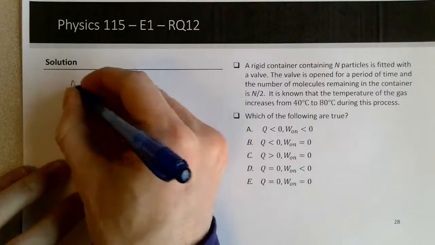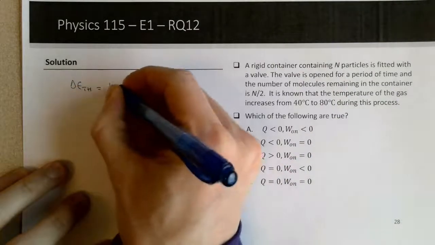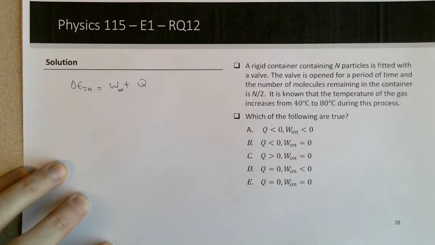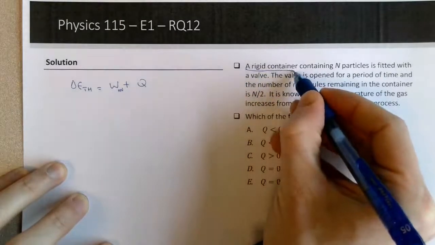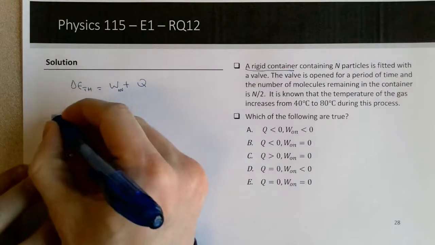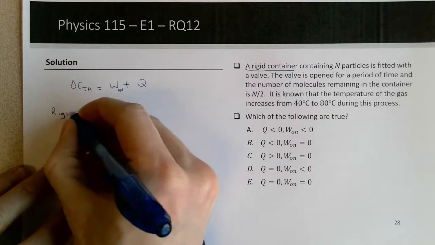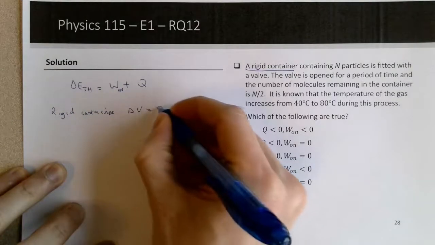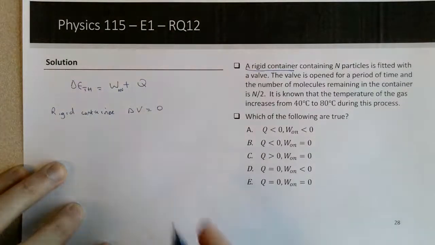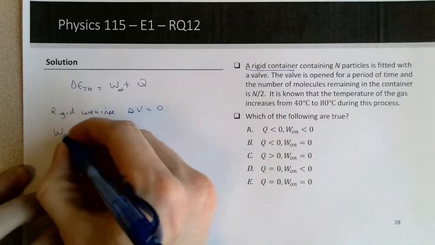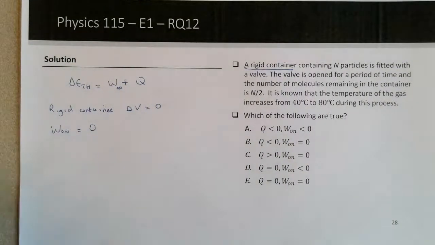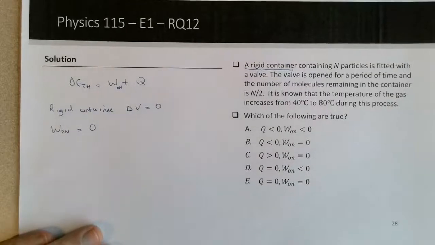If we think about the first law of thermodynamics, that's the context here. We can rule out some choices by thinking about the work. So it's a rigid container. A rigid container is code word for a container that can't change its volume. So the delta V is 0, and the work is 0. The work on the gas is equal to 0. If you can't change the volume of the gas, there's no way for work to be done on the gas, and no way for the gas to do any work.